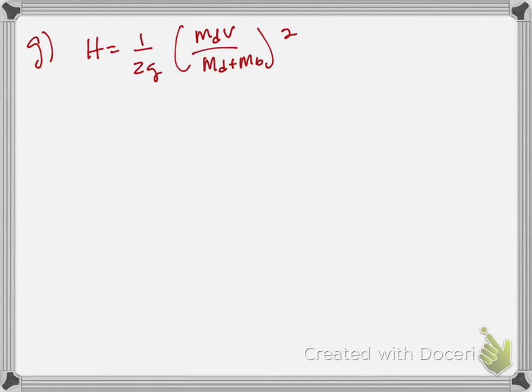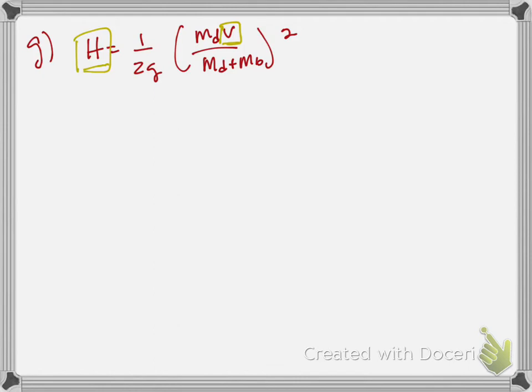So hopefully your claim in part B was if the speed of the dart were higher, the height would be higher. So here's how we justify this. H is directly proportional to V. It's actually proportional to V squared, but that doesn't even matter right now. If the velocity increases, the height is going to increase. So what you need to do is what they call state this functional dependence, okay? V is in the numerator of that fraction. If V increases, then H increases. So you get 1 point for indicating this functional dependence.